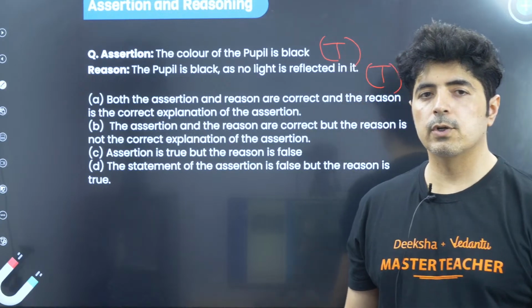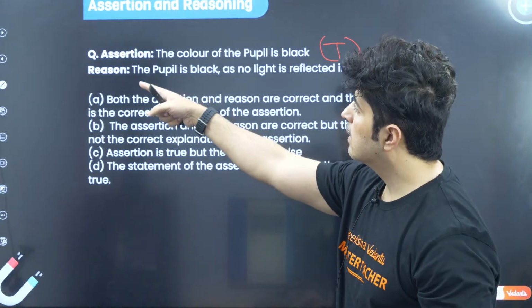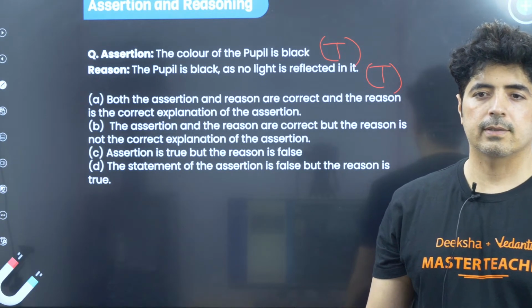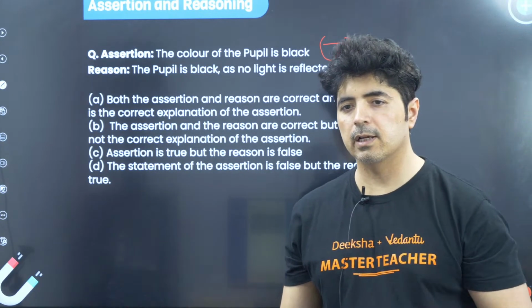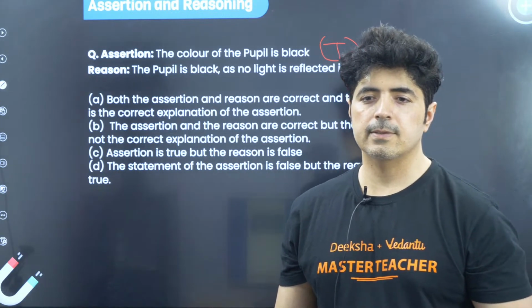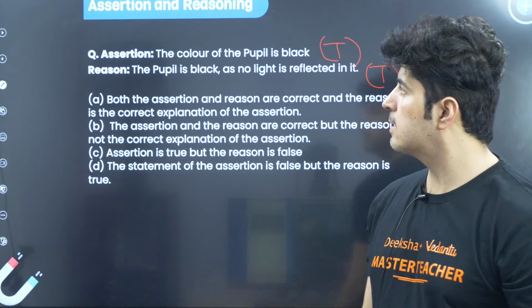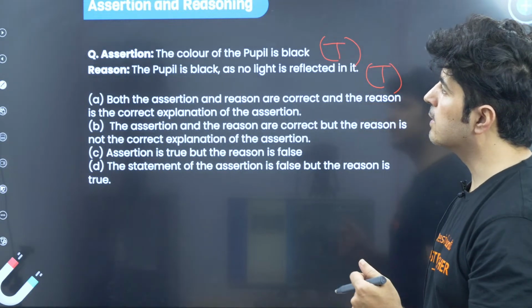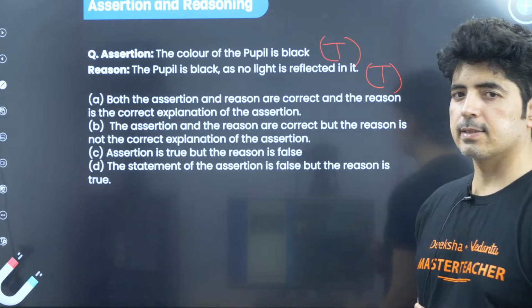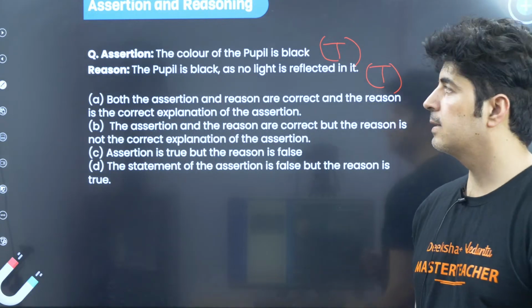Now the third question is whether the reason is able to explain the assertion or not. Tell me in the comment box, guys. Is the reason able to explain the assertion? The answer is yes.